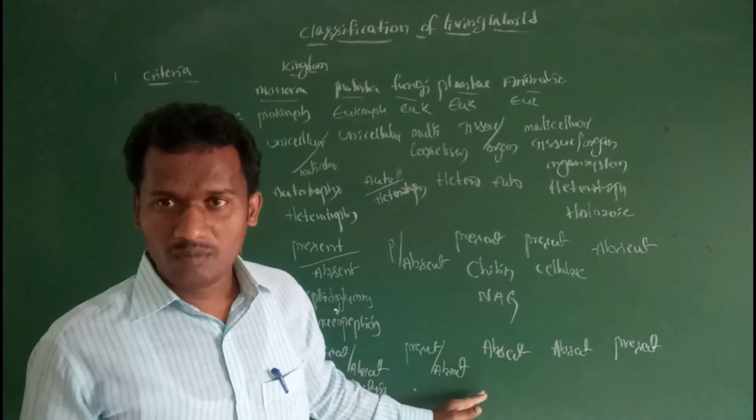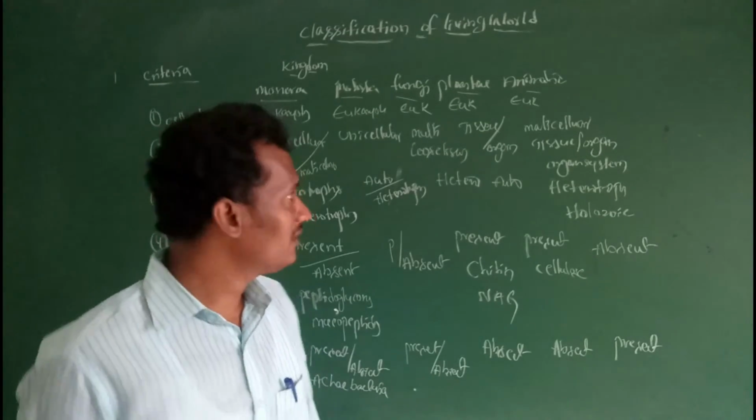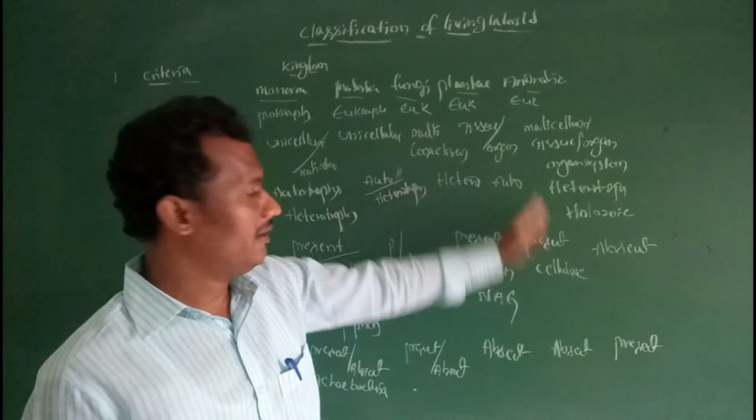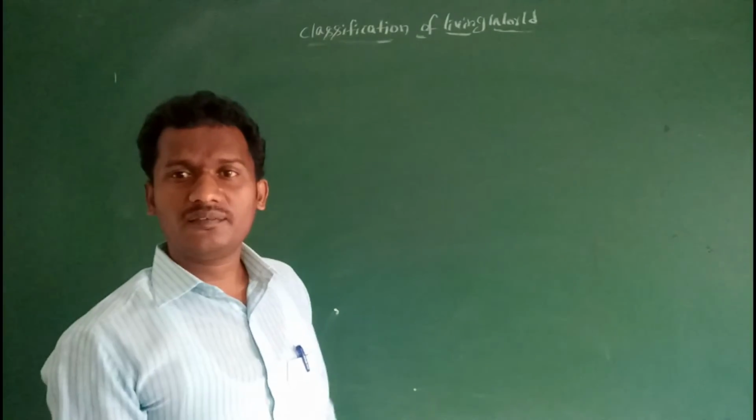Fungi examples: Phycomycetes, Ascomycetes, Basidiomycetes, Deuteromycetes. Plants: all plants. Animals: all animals. So this is the tree of the five kingdom system of classification.